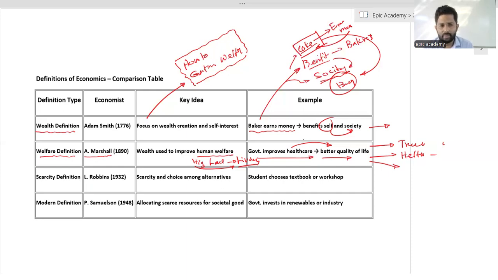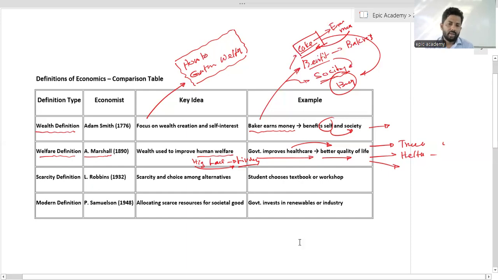Which one is suitable? So we have to focus on that one. We have to allocate that. Whether we are going to use all the resources for renewable resources, something like solar panels, or we are going to produce goods and services. So these are the modern definitions.